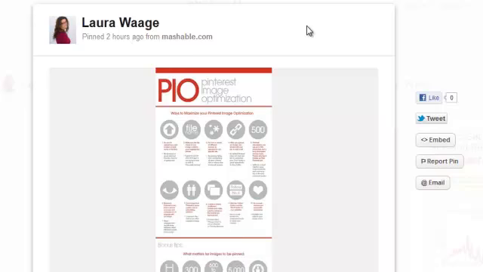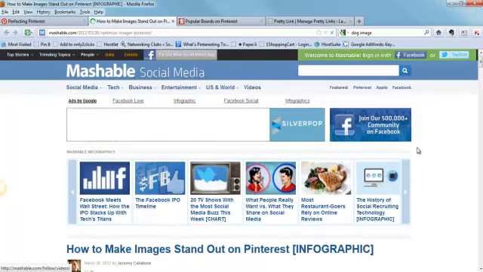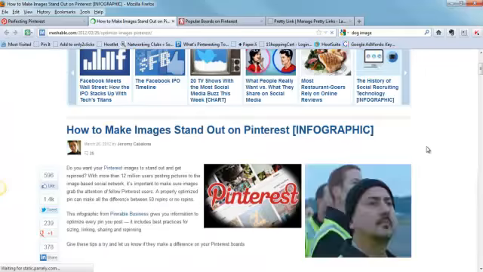And on the right-hand side, it'll give you some options if I want to like it so that it gets added to my Facebook, if I want to tweet about it, maybe embed it on my website, or email it to people. But if I click on the image itself, you'll see that we get taken to the Mashable page where this image originally appears. This is where I pinned it from.